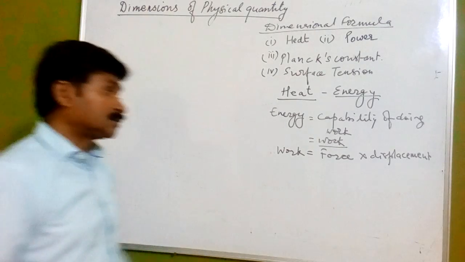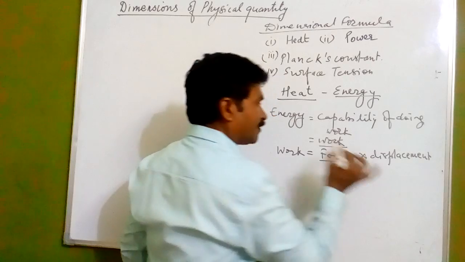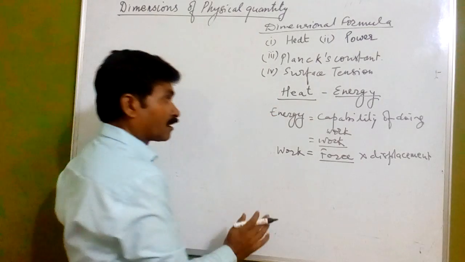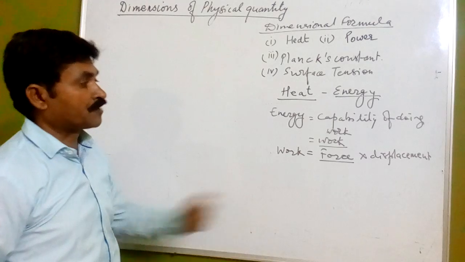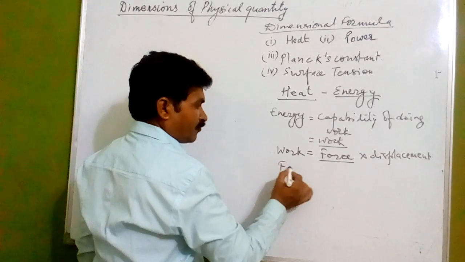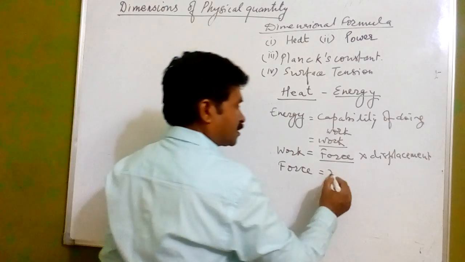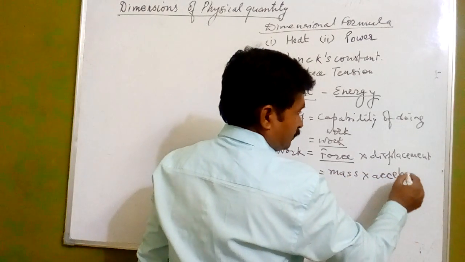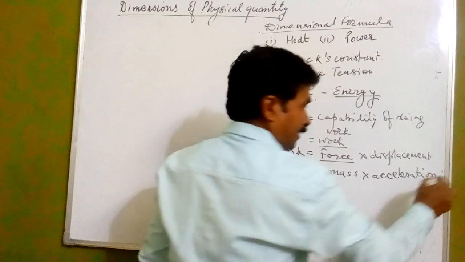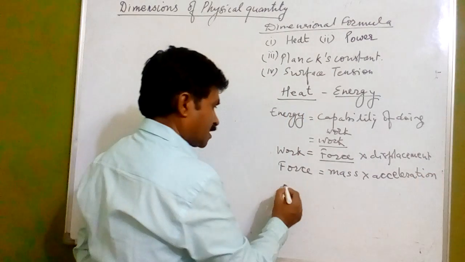Now we have just discussed the dimensional formula for force. Now see here, I am going in the reverse direction to know all these dimensional formulas. Now force, what is that? Force is equal to mass into acceleration. Now we are coming to the basic physical quantities. How can we go? Now see here, what is acceleration?